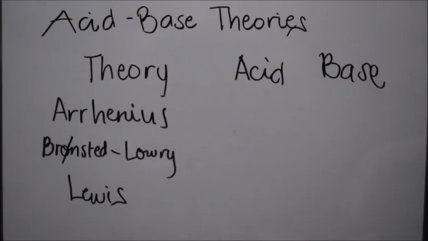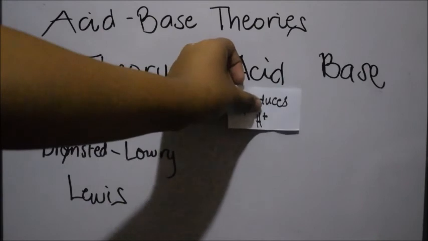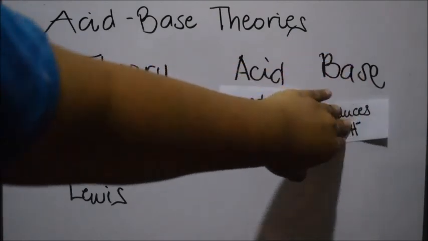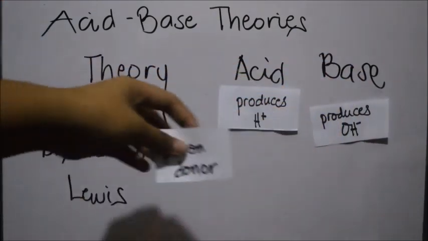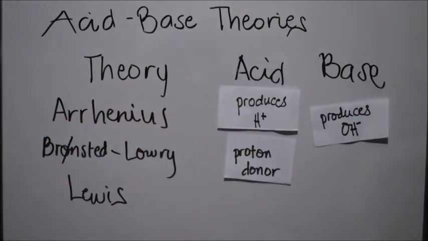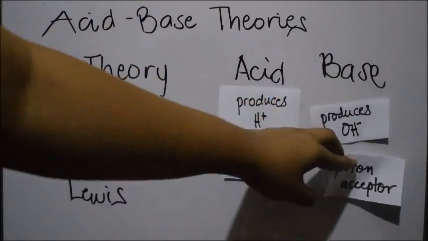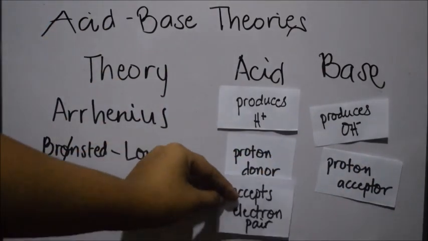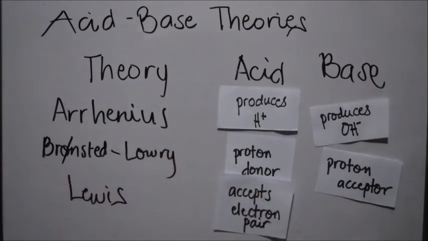We can table all the topics to summarize what we have learned. First, an Arrhenius acid produces H+. An Arrhenius base produces hydroxide ion, or OH-. Second, a Bronsted-Lowry acid is a proton donor, while a Bronsted-Lowry base is a proton acceptor. Lastly, a Lewis acid accepts an electron pair, and a Lewis base shares or donates an electron pair.